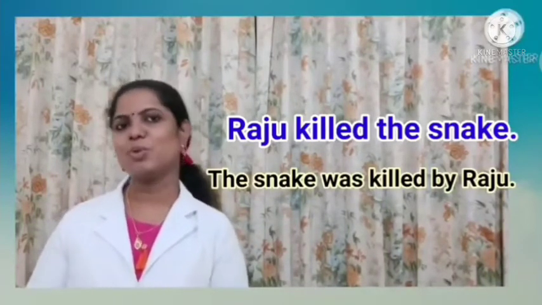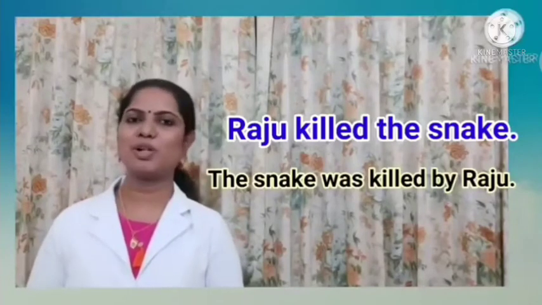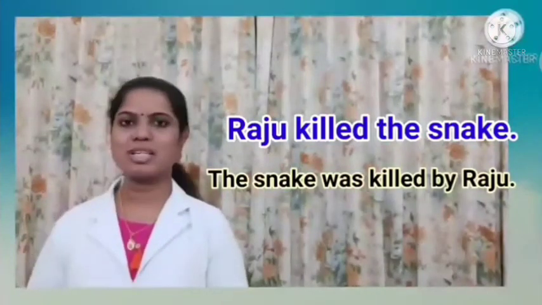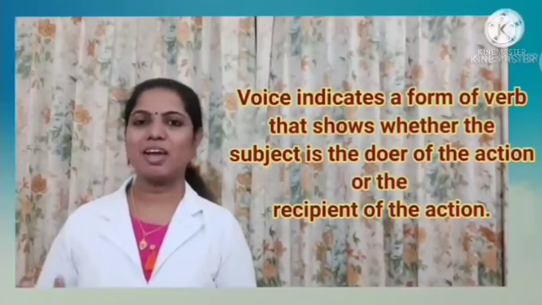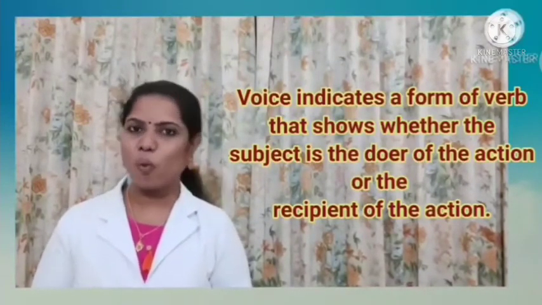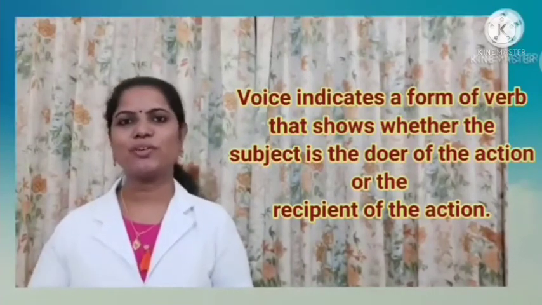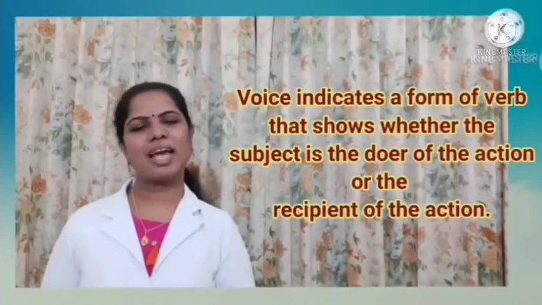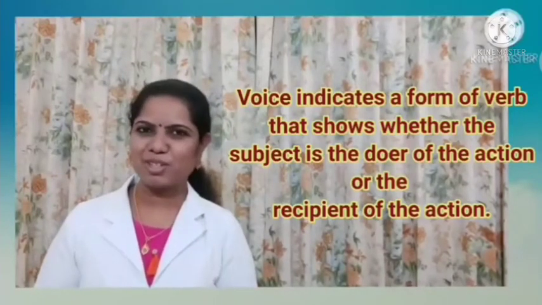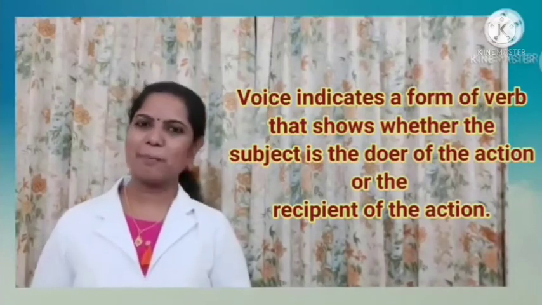If the subject is doer in an action, that particular sentence is told to be in active voice. And if the subject is just receiving the action without doing any action, that particular sentence is said to be in passive voice. I hope now you understood the difference between active voice and passive voice, and now you are able to define voice, isn't it? Yes. What is a voice, children? In grammar, voice indicates a form of verb that shows whether the subject is a doer of the action or the recipient of the action in a sentence. I hope you understood what is a voice and what is active voice and passive voice.